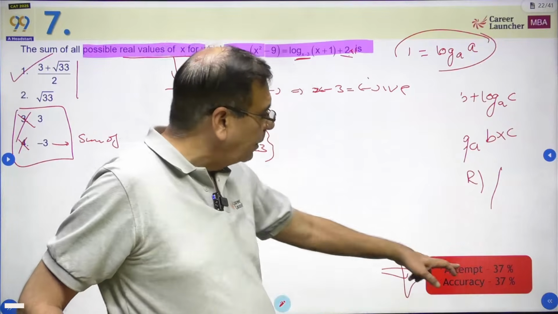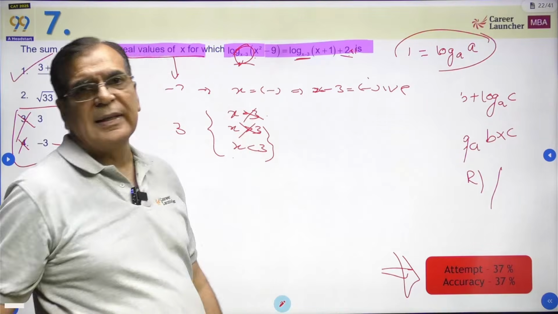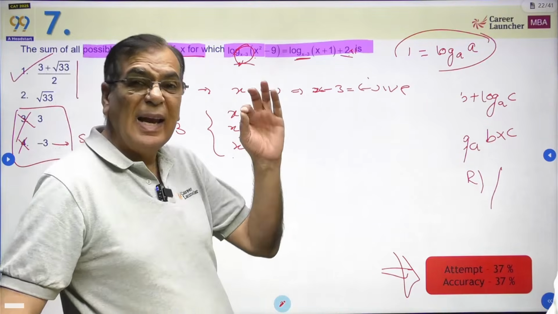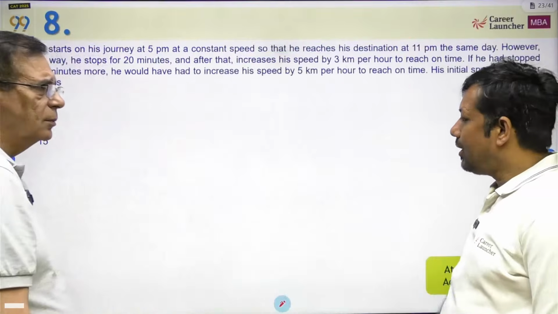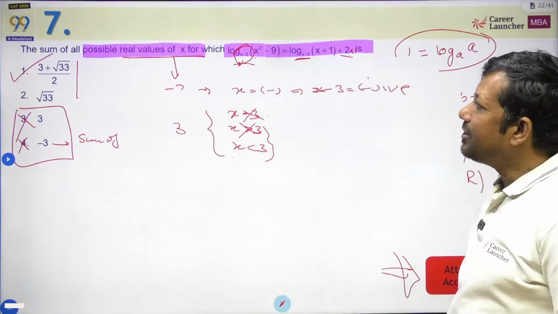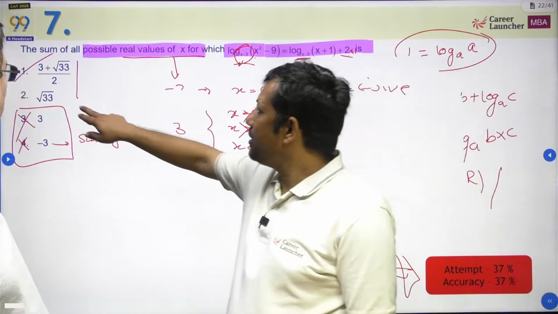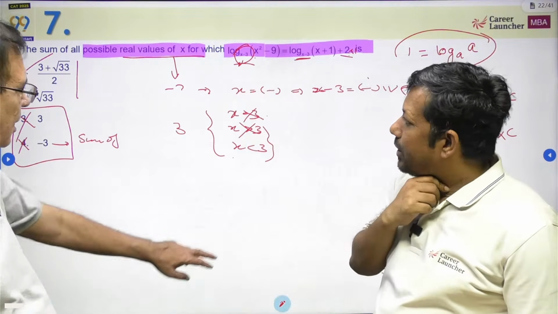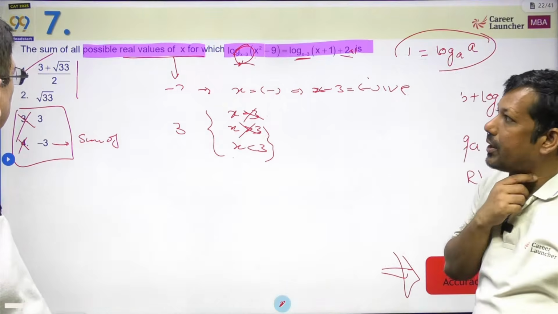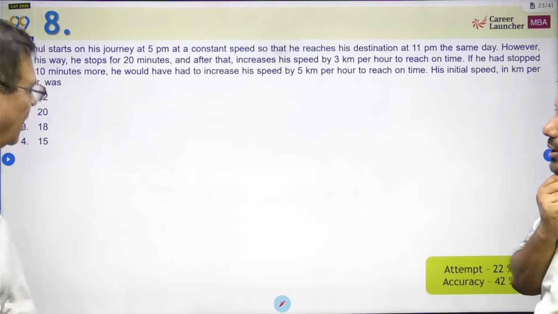The mistake that many students would have committed is उन्होंने check नहीं किया होगा कि x minus 3 negative आ रहा है कि positive आ रहा है, and that is a careless mistake which should have been avoided. I would say that ये root 33 भी नहीं होना चाहिए, उसमें भी root 33 है ना? No, I am saying simply this root 33 should not be possible, because irrational sum of roots becomes. But this is also irrational. हाँ, इसको बाद में करते हैं. ठीक है. Okay.